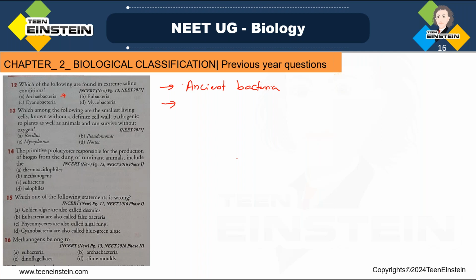Question number 13 is, which among the following are the smallest living cells known, without a definite cell wall, pathogenic to plants as well as animals and can survive without oxygen. So we have learned about mycoplasma, right?